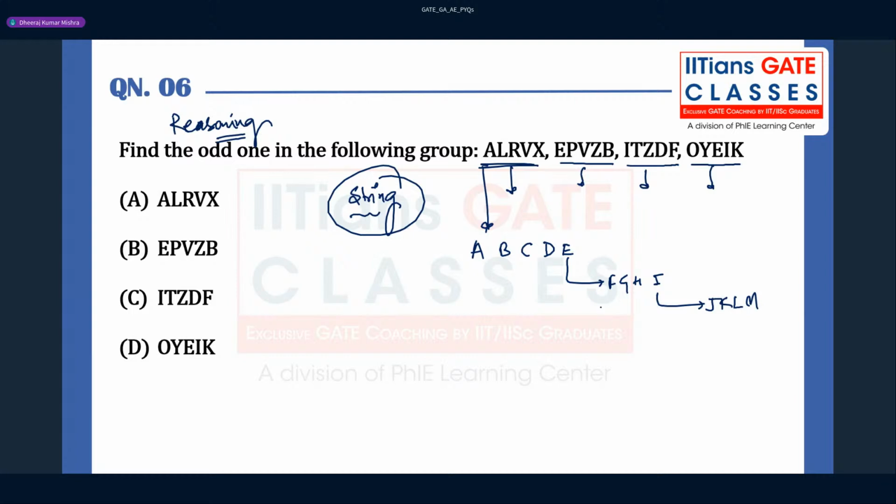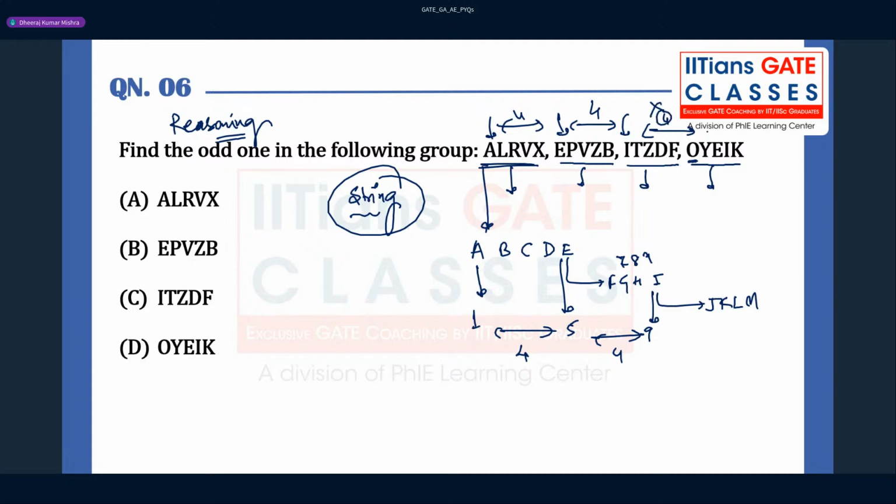But here you see this is starting with O. So you have to understand that A has got 1, E has got 5 position value. What is the difference here, guys? The difference is 4. And I, you can recall, is 9. So the first letter of each string has a difference of 4. You see 4 here, also 4. But here you will not get 4. What you have to find is the odd one. So the answer for this question will be D. Option D here.